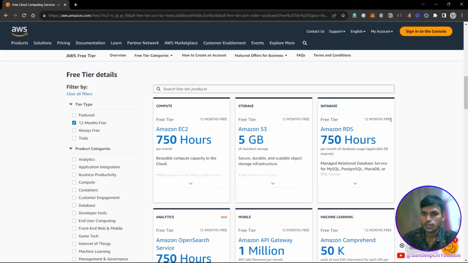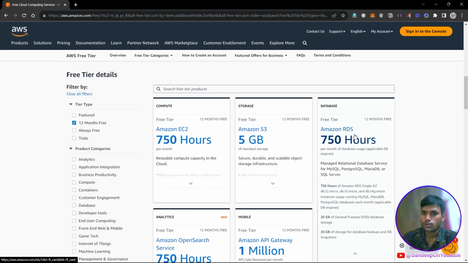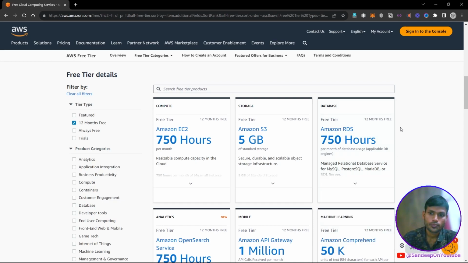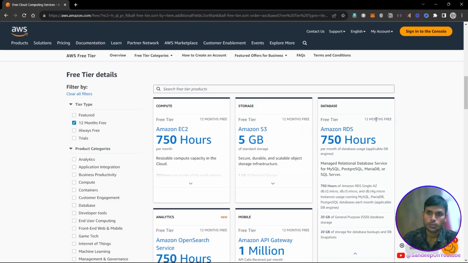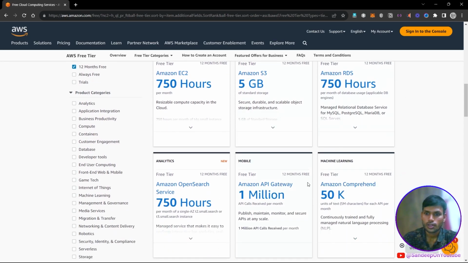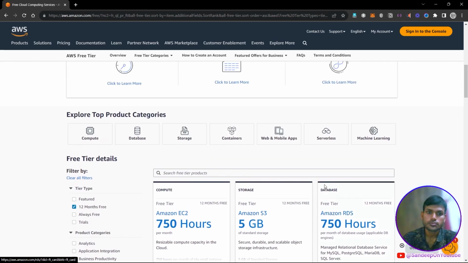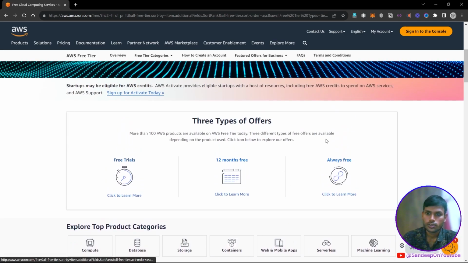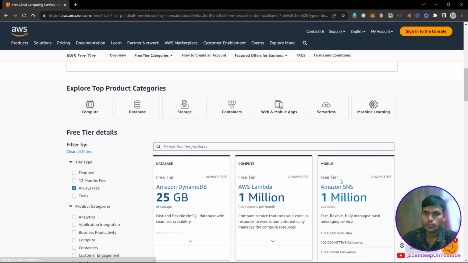So these are the different services that can be used to run MySQL, Postgres, or MariaDB type of database, and it is free for 12 months. So all these services are actually free for 12 months. Now let's go to the third one.